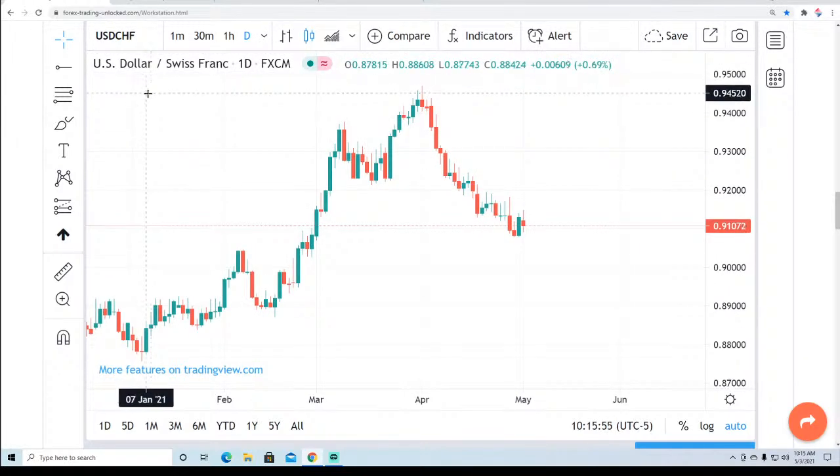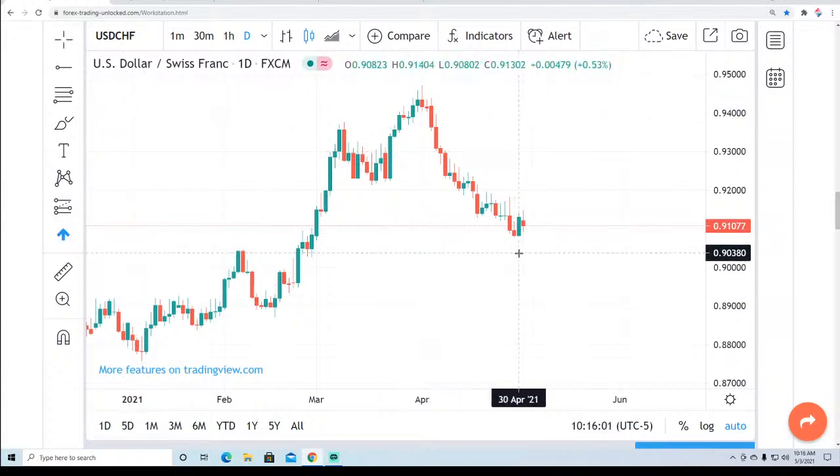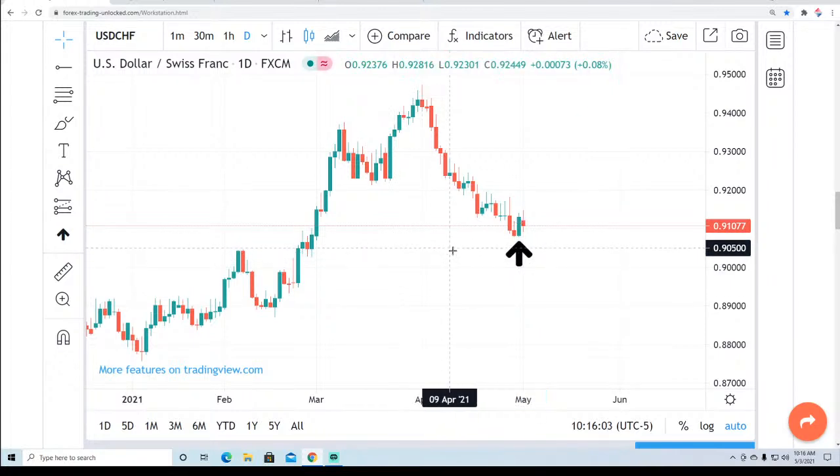Let's see, US dollar CHF. This one's trying to figure out some direction. We had a short-term buy signal in this currency, as well as we had as far as the US dollar index. This is a bullish engulfing line right here that is now our key variable for strength.